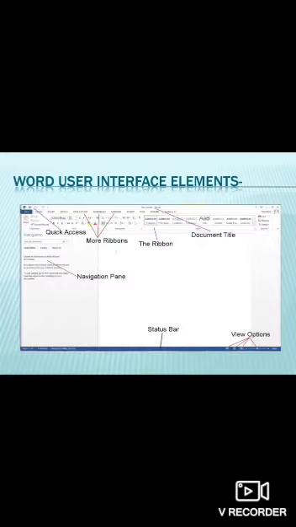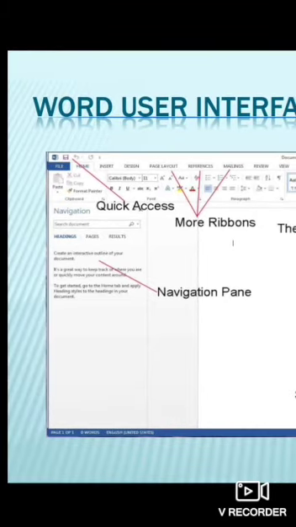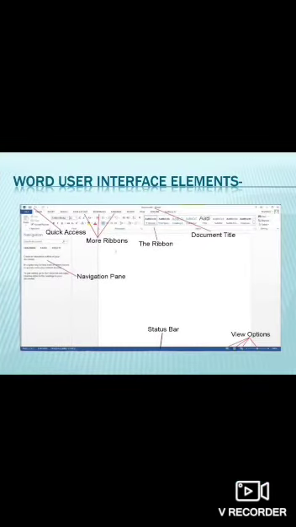So this Microsoft Word window has many features. This is the screen, the below screen which you can see, we call it a window. So this window has many features. We will study them one by one. First, you can see there's a file tab which is present in the top left corner. This file tab helps us to open or save files, create new document or print a document.